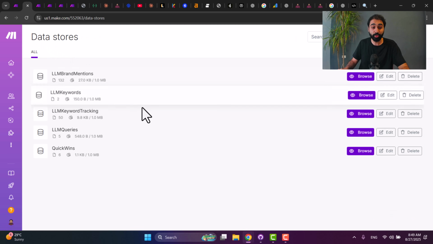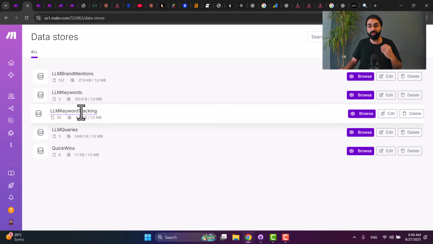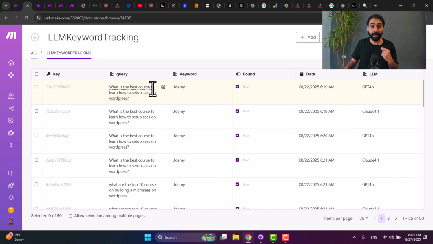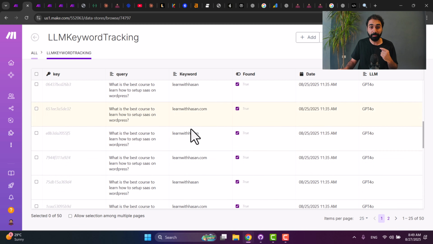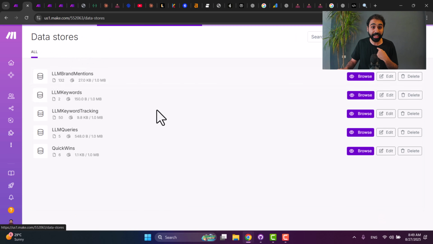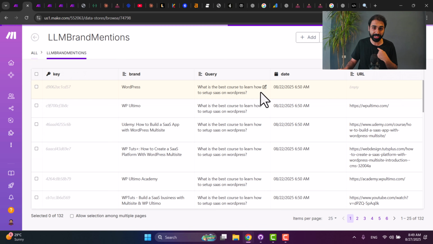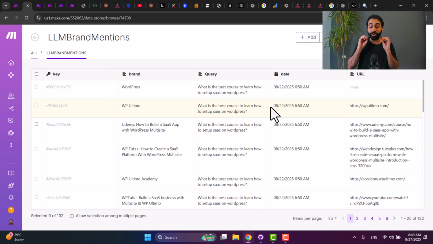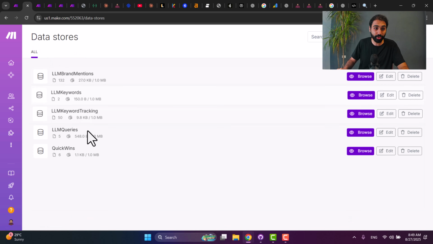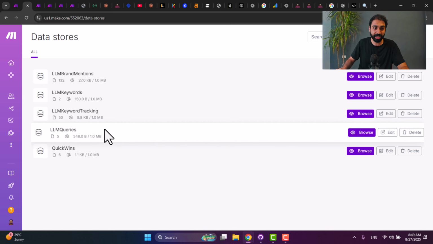So these are the main 2 keywords I want to track. And here we have 2 other tables, one for keyword tracking. So here you will see I'm tracking the keywords when my website is mentioned. And I have here another table for brand mentions. So this system not only tracks your website, it also tracks your competitors, and this is really a game changer. So you can see where your competitors are ranking on AI, so you can also optimize and outrank them. So we have 4 data stores.